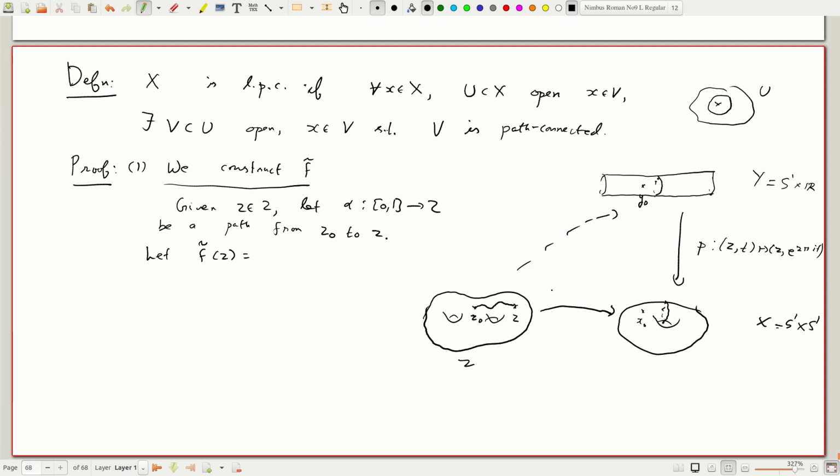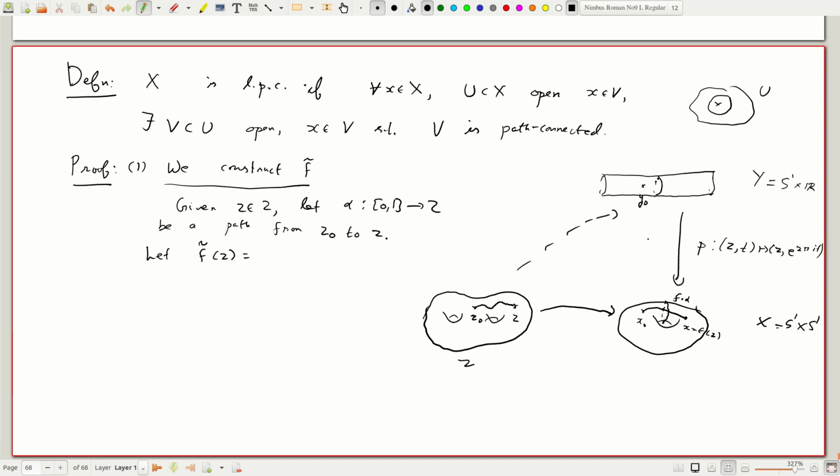Okay, let F tilde of Z. How would I define it? Given this path, I have an image, which is maybe a path which just goes here like this. So this is a path here, and this point is X. Well, I don't know what that X is. So this X is just F of Z. We know that. And now we have path lifting, so this path is just F composed with alpha.